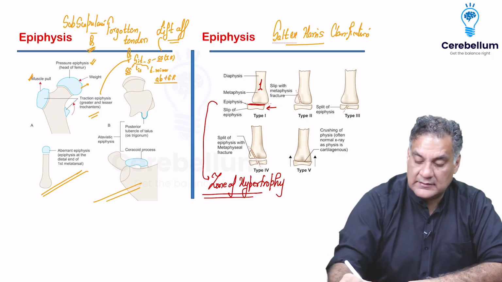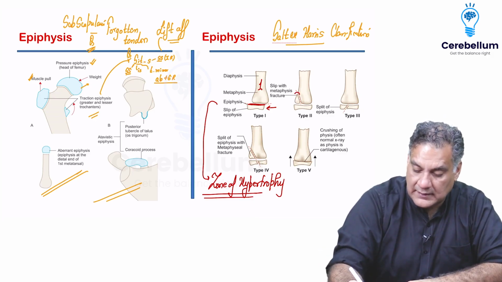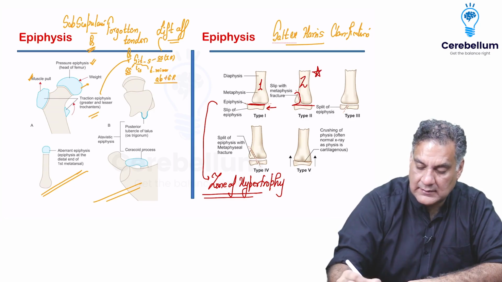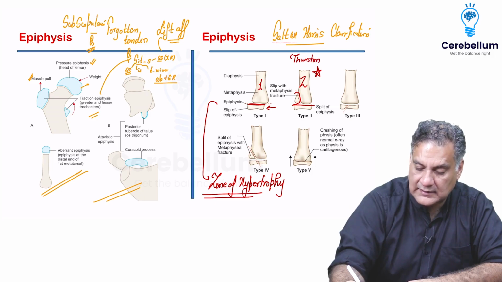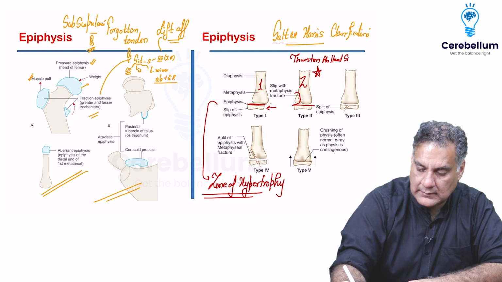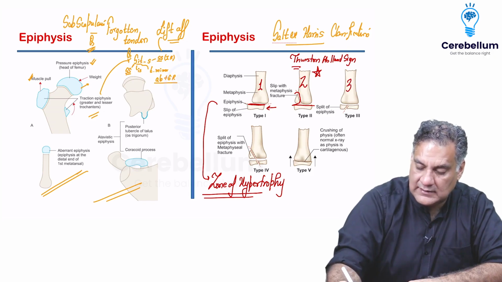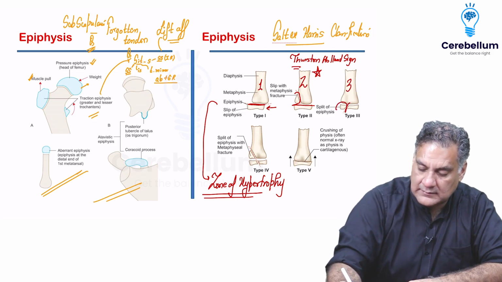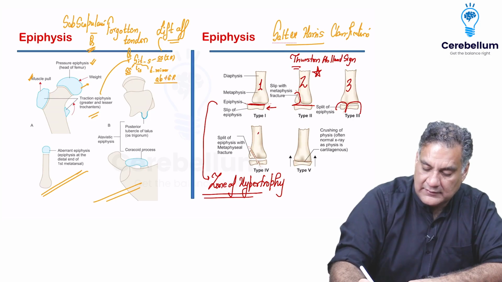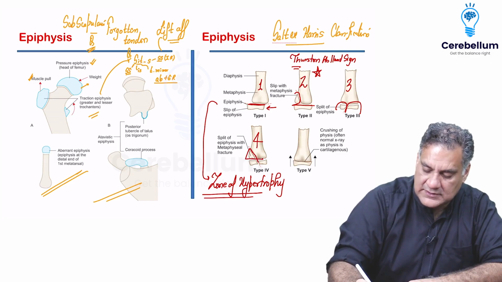And then comes the epiphysis with the metaphyseal part. Salter-Harris type 2. This is the commonest one, called the Thurston-Holland sign. Thurston-Holland sign. And then type 3, where the epiphysis breaks into two parts. Then we have type 4, where the epiphysis breaks with a metaphyseal chunk.